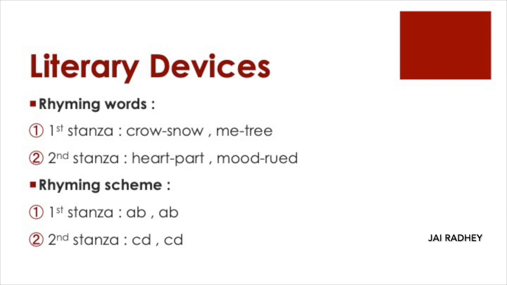And in the second stanza, now the fifth line, the last word is heart, so it is a different sound. We have assigned C. In the sixth line, it is mood, again a different sound. So we assign it letter D. In seventh line, it is part. It is same as the fifth one. So it will be C. And in the last eighth line, it is rued, which is same as mood. So it will be D. The rhyming scheme of the second stanza is CD, CD.